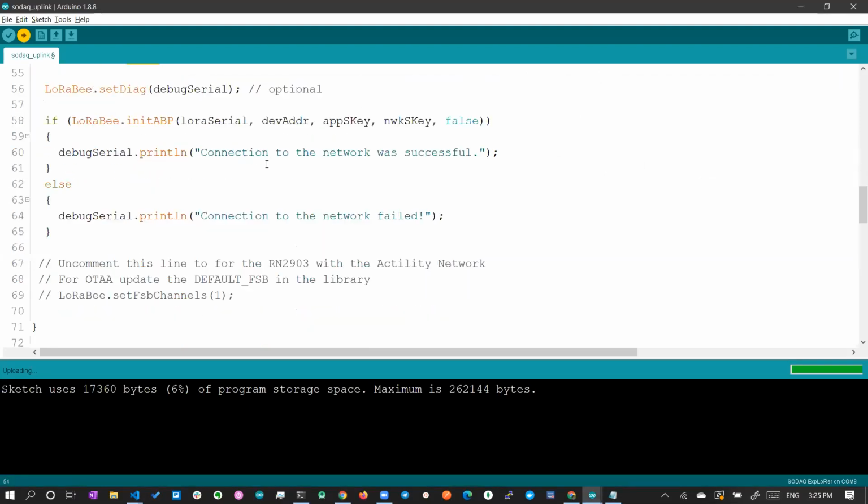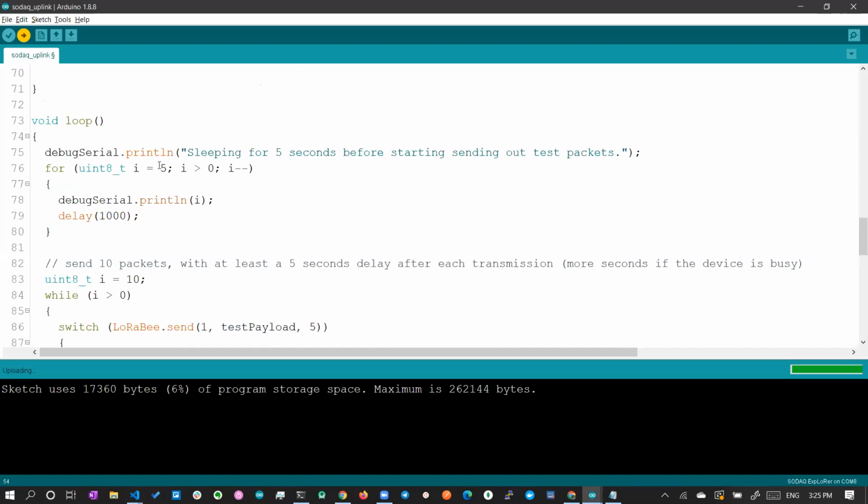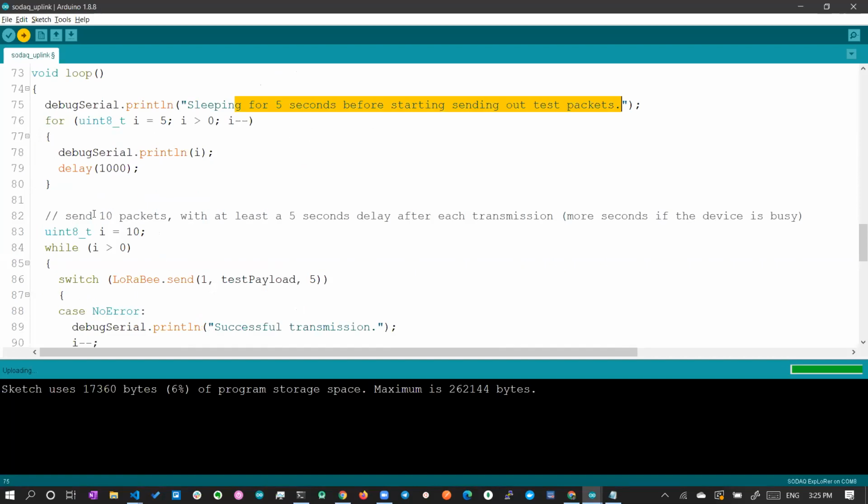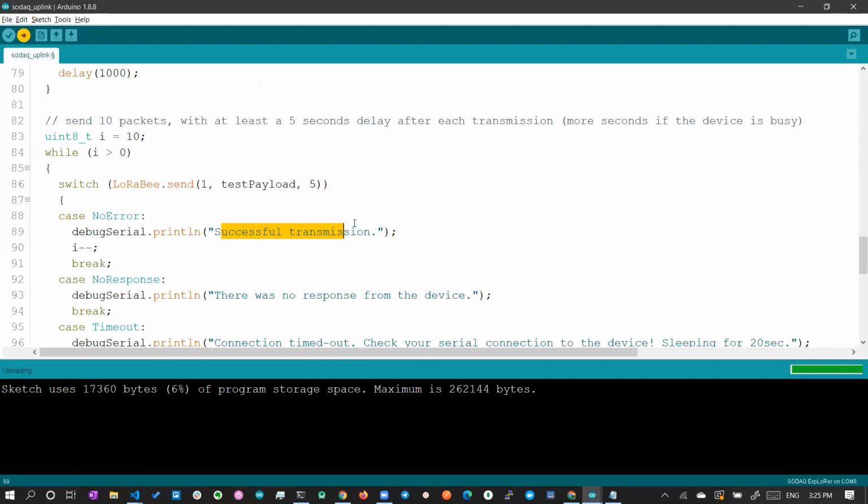All MAC parameters are set, and a while loop sleeps for 5 seconds before sending the test packet. It will send 10 packets with a 5-second delay. Okay, and you will get a successful transmission. So you will get the response acknowledgement. If you get no error, then it is a successful transmission.